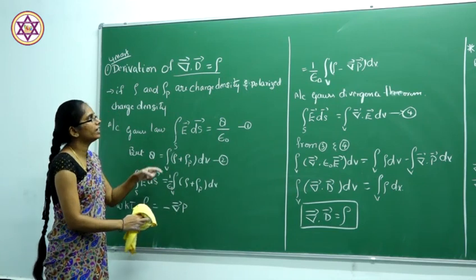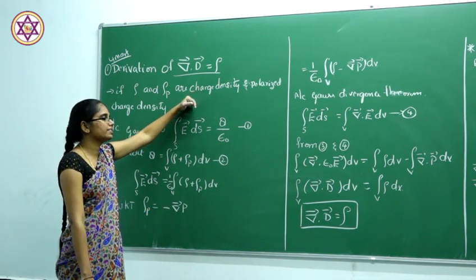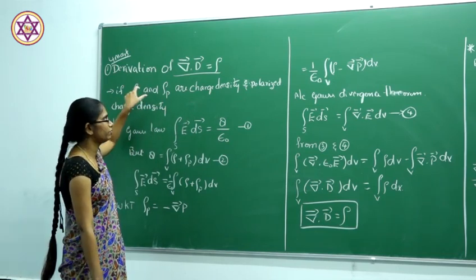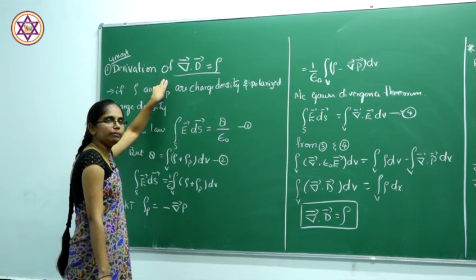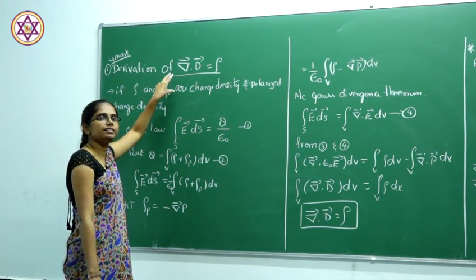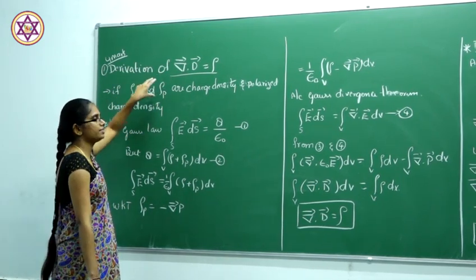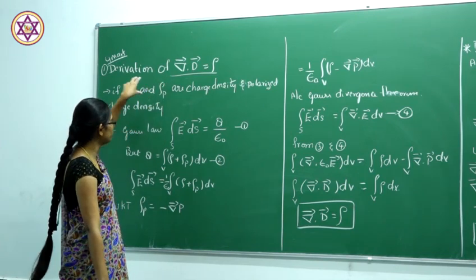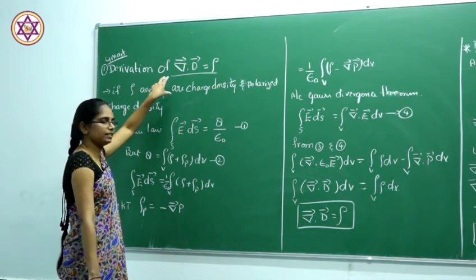For this we have to consider an isolated system consisting of two charge densities: the first is the normal charge density rho, and rho p means the polarized charge density. So the system consists of both the charge density and the polarized charge density.